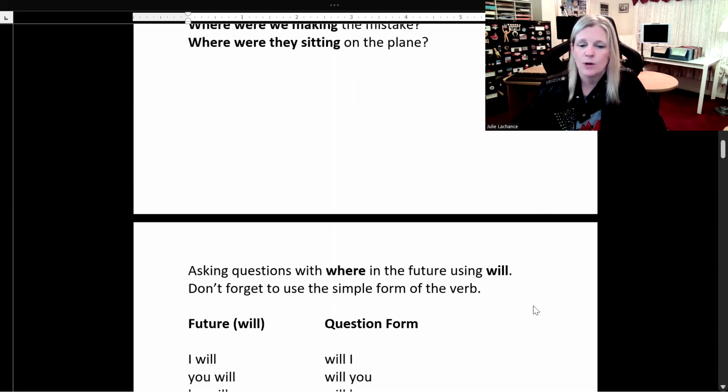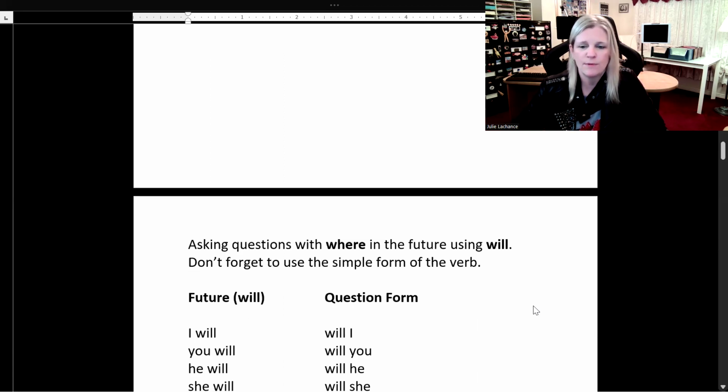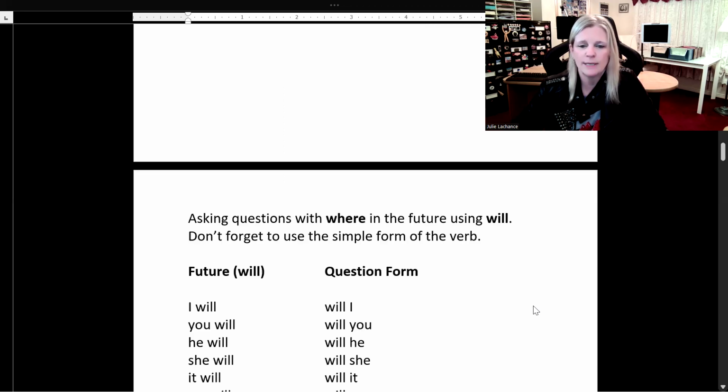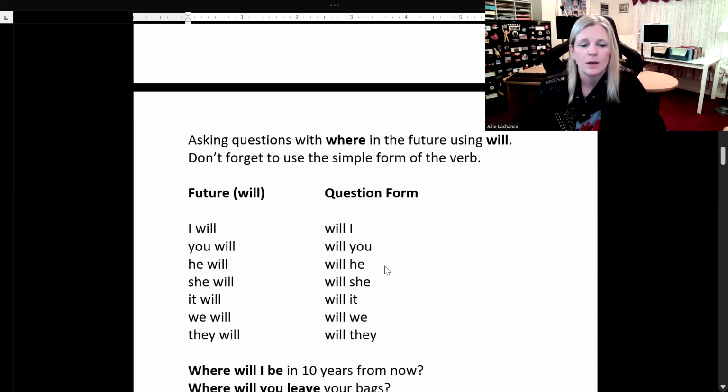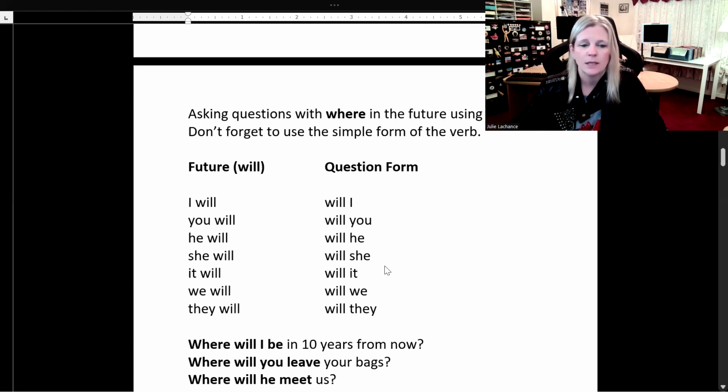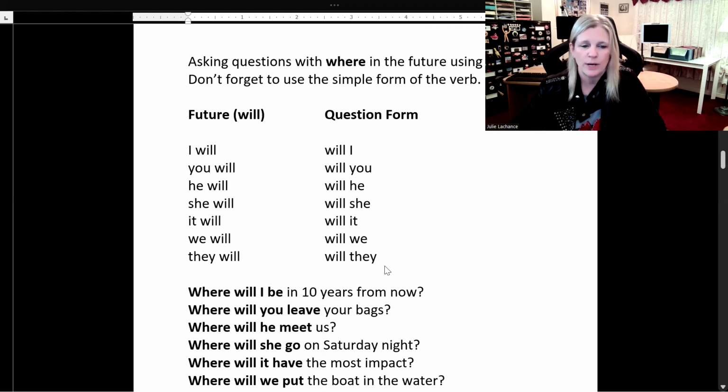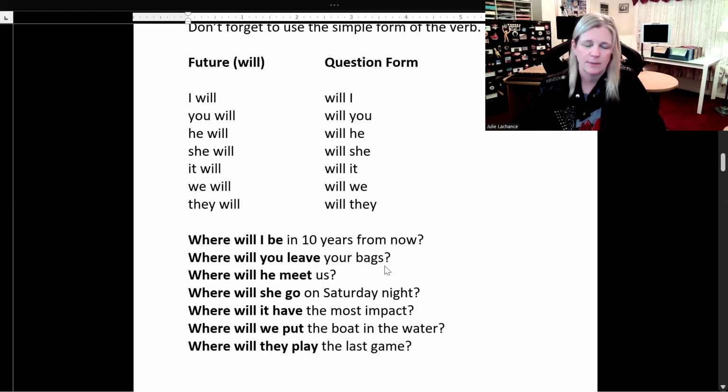Now we're going to be asking questions with where in the future tense using will. Don't forget to use the simple form of the verb when using will. It's always like that. Future with will is I will. In the question form, we just switch it around. Will I? Will you? Will he? Will she? Will it? Will we? Will they?